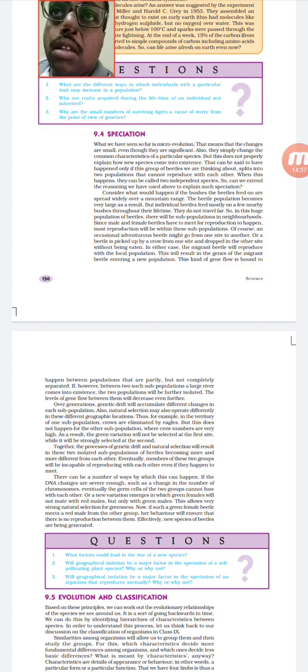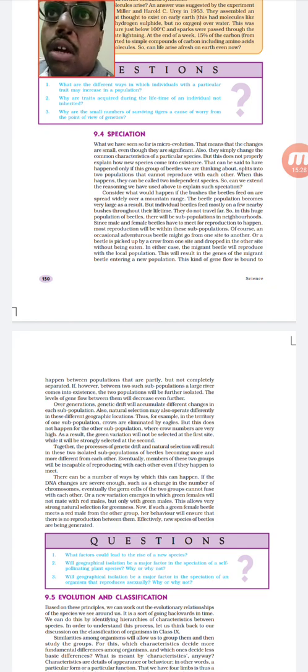So if you are from Haryana, you will mostly get married to a Haryanvi person. But if you marry from outside, there may be a chance of a young one who will be very different. They may have a typical Haryanvi character, and mentally they will be very strong. So like that, different changes are possible. If these types of changes take place, this can lead to the origin of a species.